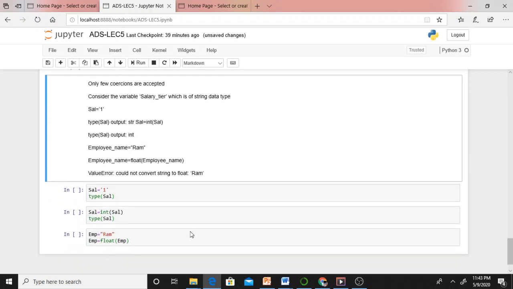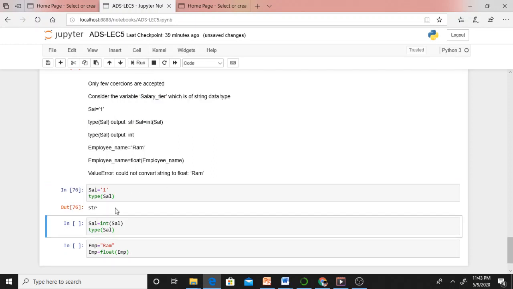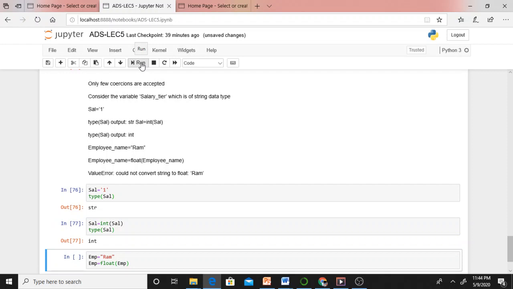That's what it says. Here sal equal to 1, it's a string. If you keep something in single quotes or double quotes, what does it mean? In the Python language, it must be a string. Type sal means it will give the type of this sal variable. The sal variable data type is string, str. Now I want to convert that sal variable into int. How can I convert? Sal equal int of sal. Originally sal is a string type variable, but in single quotes you have a digit. Therefore I can convert. Just see, I am converting into int of sal. Sal is a string. A string can be converted into an integer if between the single quotes you have an integer number.